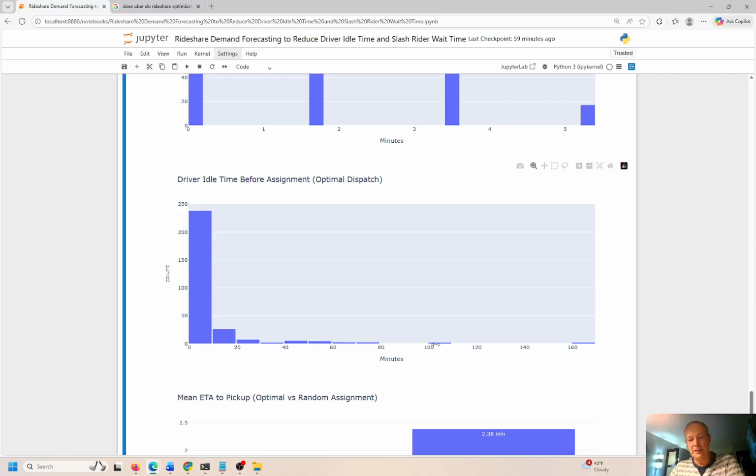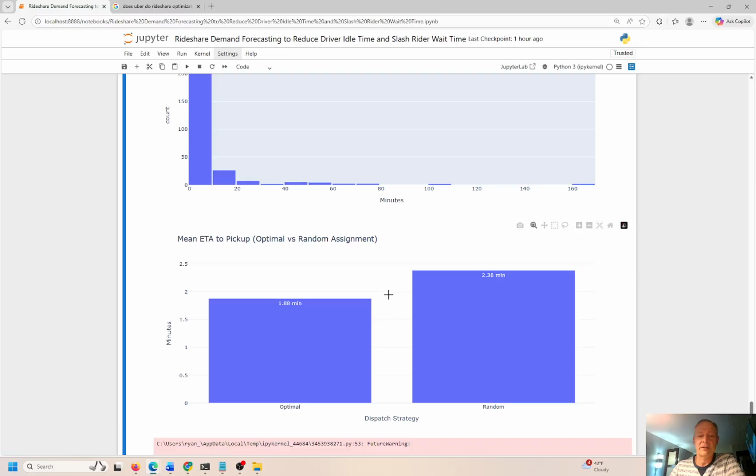But we have 4, and actually, now we have 1 that waited over 100 minutes and 1 that waited over 160 minutes. So 120 is 2 hours, 3, 4, 5, 6. So that's like 2 hours and 40 minutes. That's a long wait time. The guy probably signed off for the day and just went home at that point, right? If there's no more riders, there's no more riders.